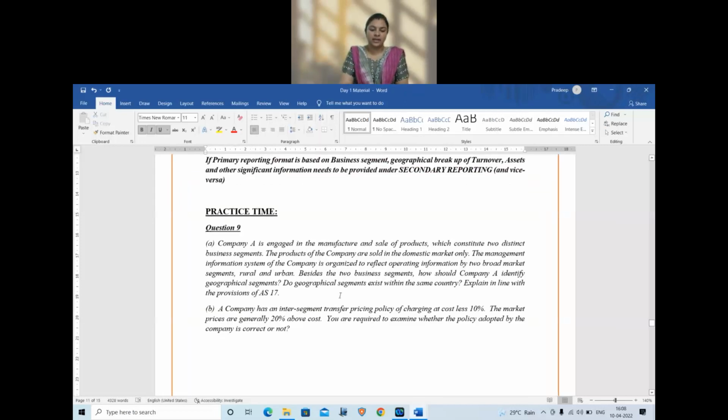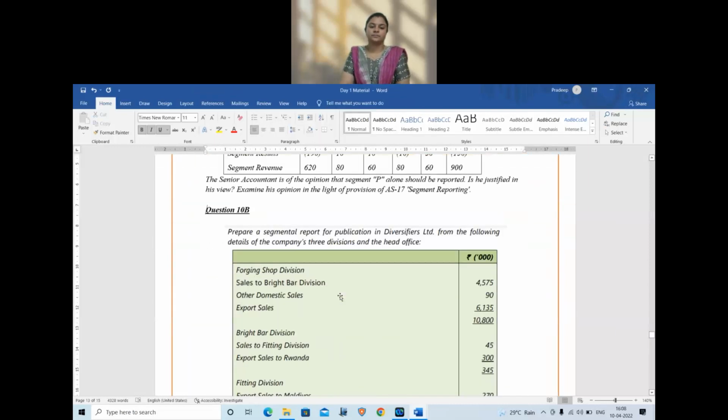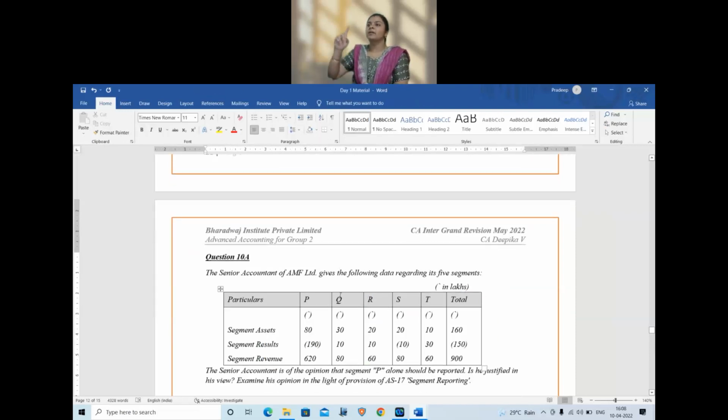Question 10A. Practical question. Two types of practical questions from this standard. One, checking of the 10% criteria. And second, they can ask you to prepare a segment report format, abridged version of the format.